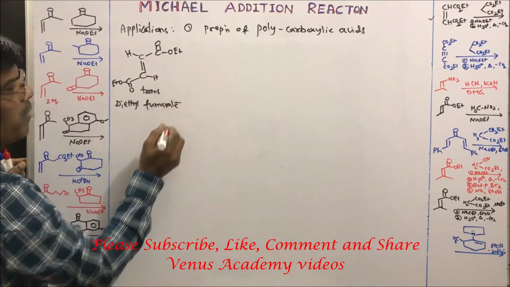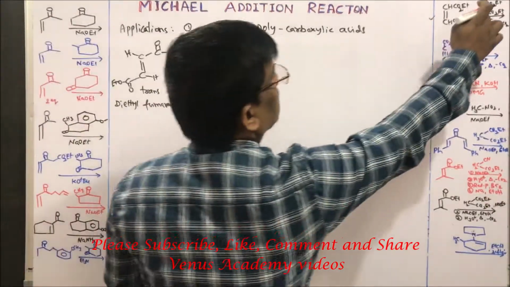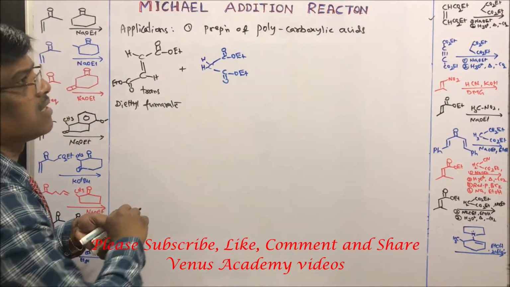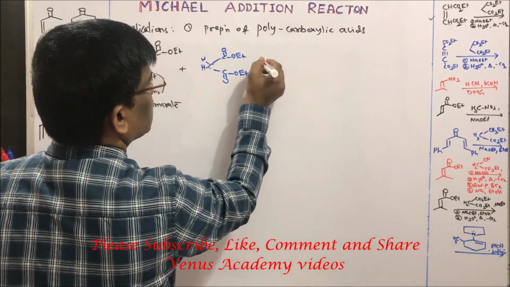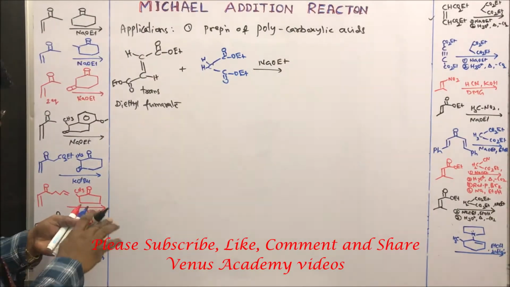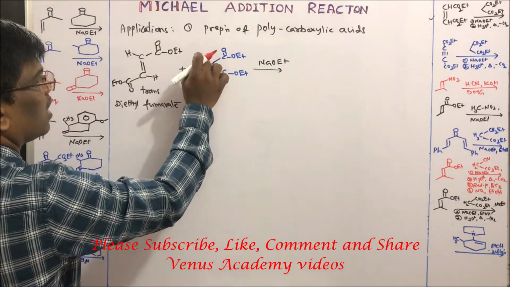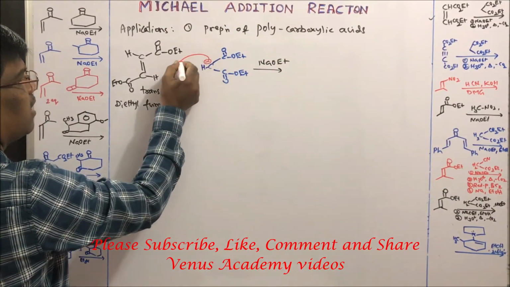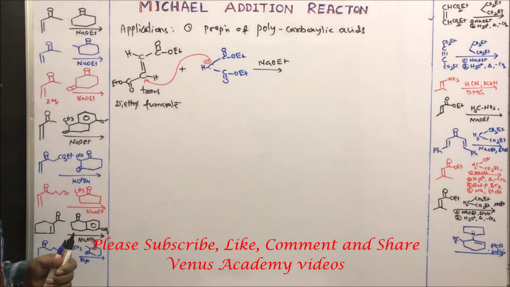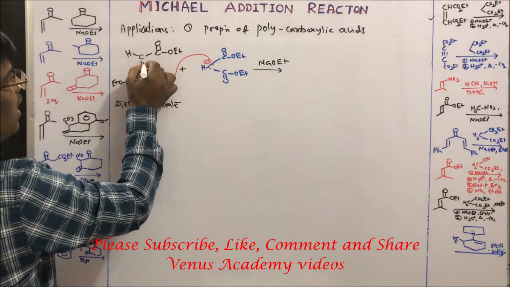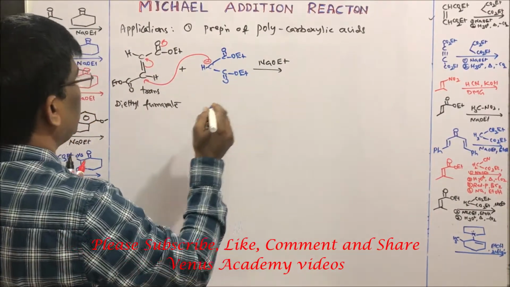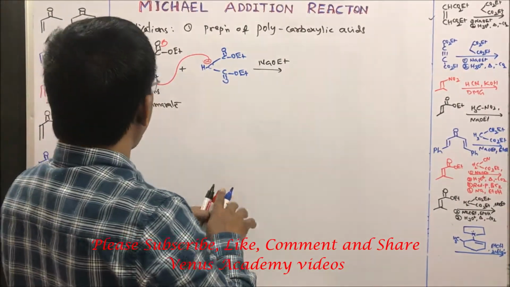Diethyl fumarate, when I react with diethyl malonate in presence of sodium ethoxide as a base, what is going to happen? This proton is going to be taken up by the base and this anion is going to add to the fumarate double bond, and this double bond is enolizable to give the alpha beta addition product.